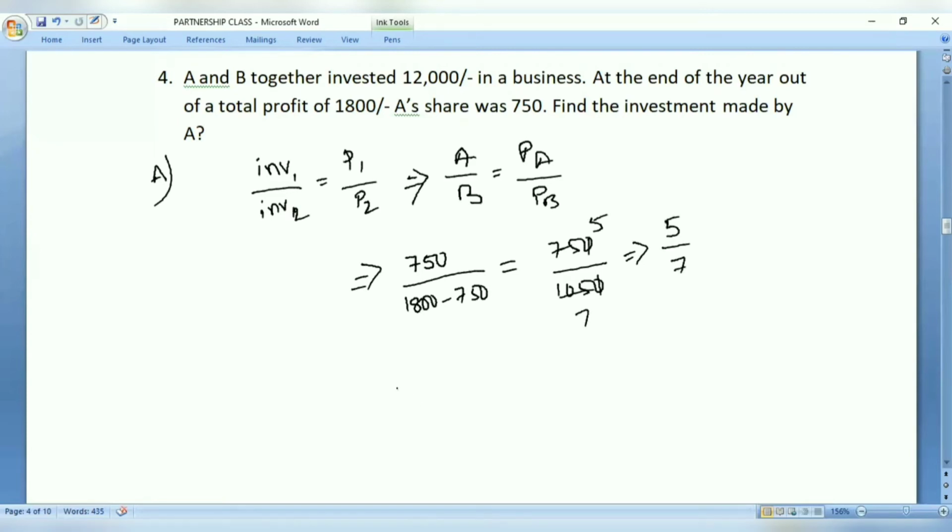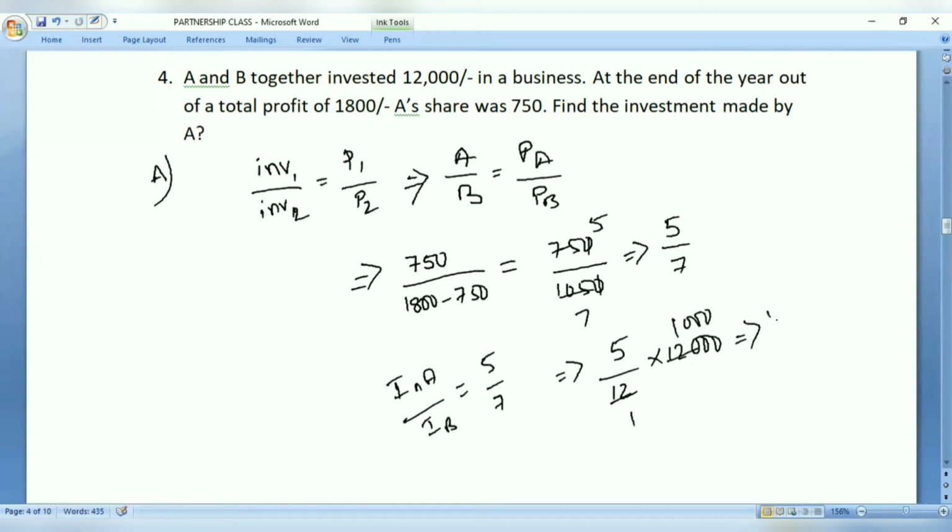Now the investments made by A and B are in the ratio of 5:7. That means 5 of 12 components of the total investment, that is 12,000 rupees. 12 ones are 12,000, so 5,000 is the investment made by person A. So how have we solved this question?